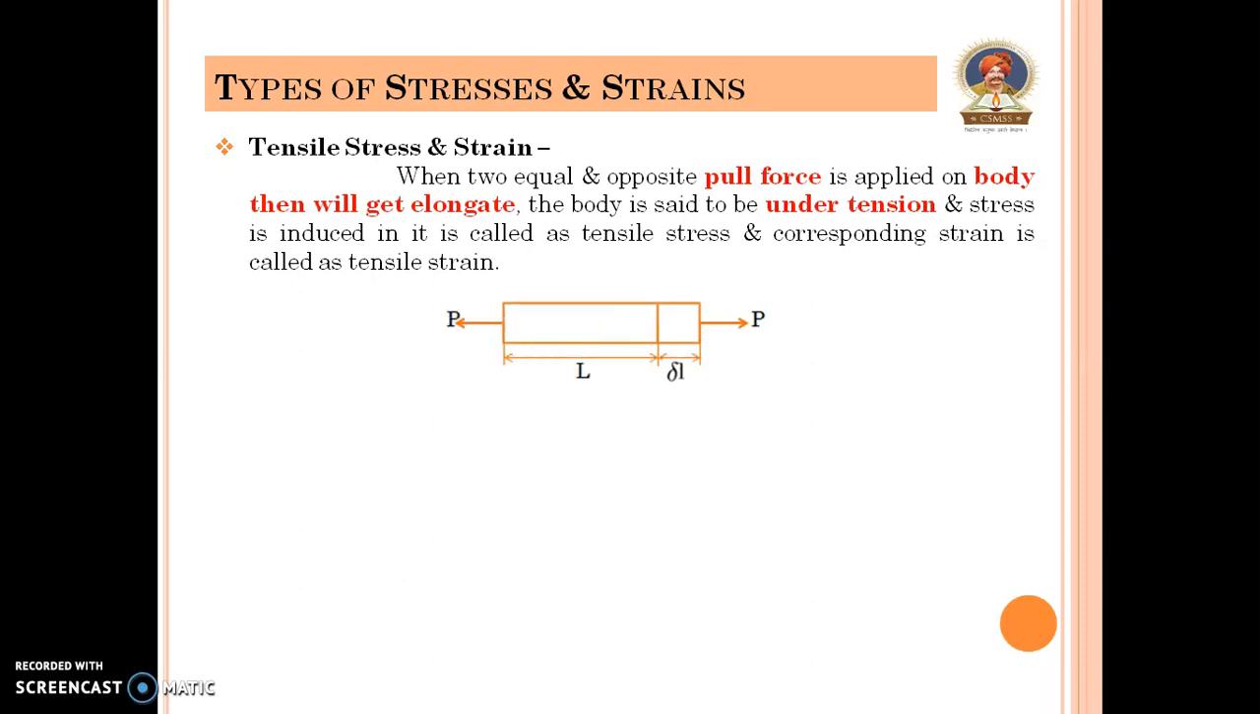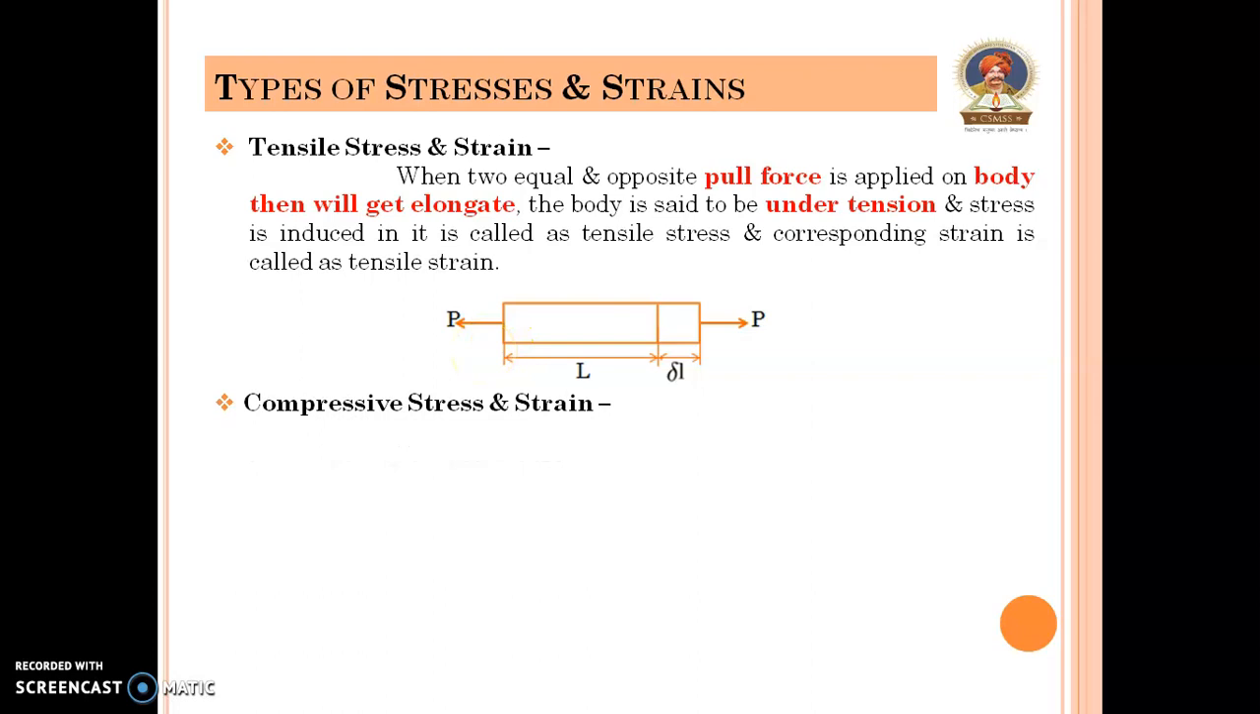Here in this diagram, pull force is acting on a body. This is the original length of body, and when we apply the pull force, then body will get elongate by delta L. So the total length is L plus delta L. This is total length.